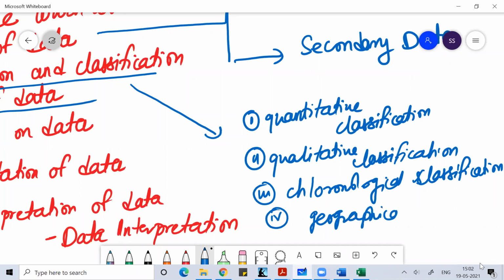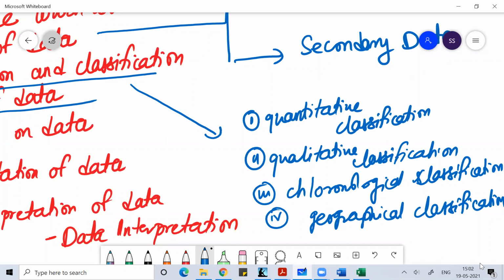Once the data is collected, we can group it into different subgroups by following different mediums. We can divide the data based upon geography, based upon the time period, or based on some attributes like gender, or some qualitative features like religion. Then you can also divide the data quantitatively.